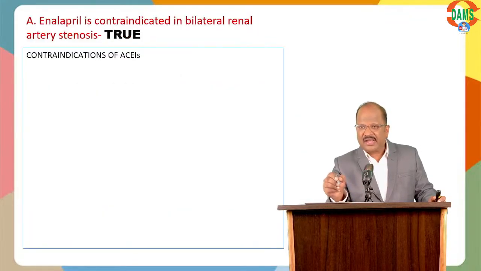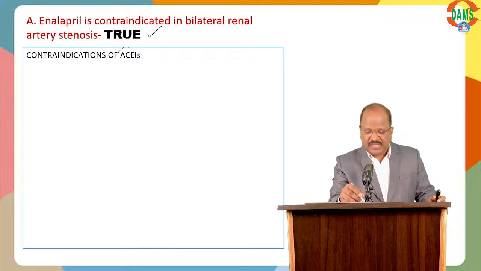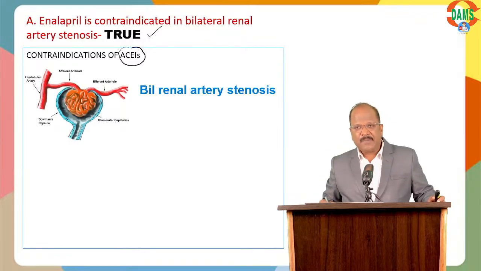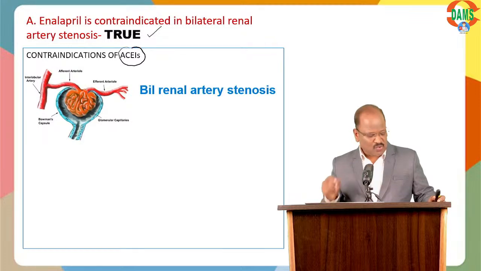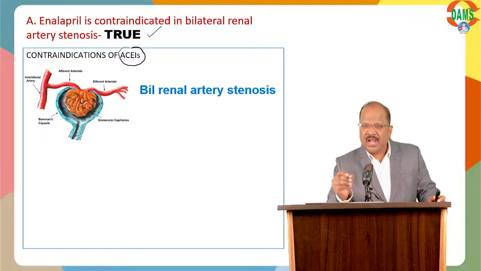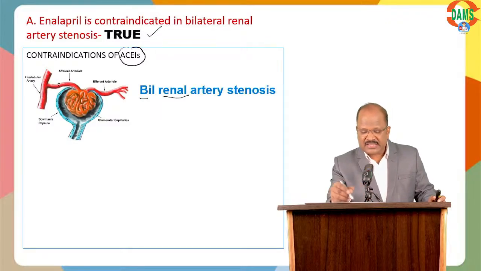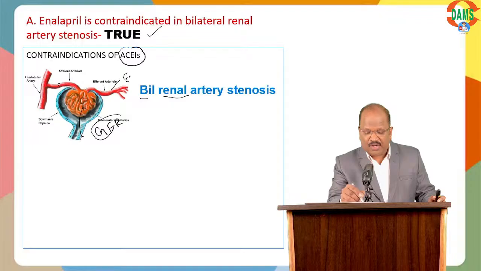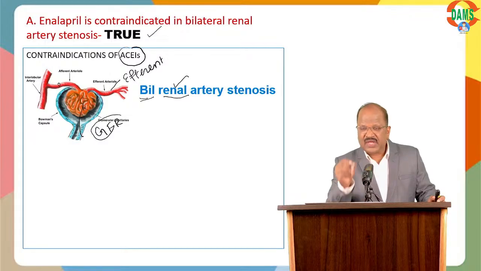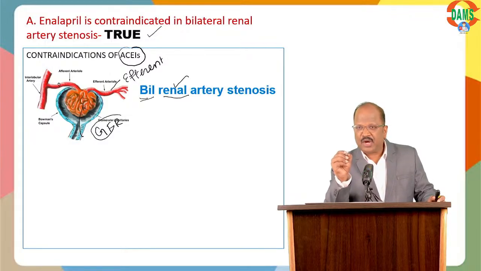For question number 2, look at the first option. ACE inhibitors are contraindicated in bilateral renal artery stenosis. True statement. You should know angiotensin converting enzyme inhibitors are contraindicated in bilateral renal artery stenosis. Why? In case of bilateral renal stenosis, the GFR totally depends upon efferent arteriolar pressure.